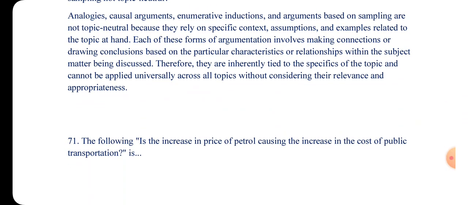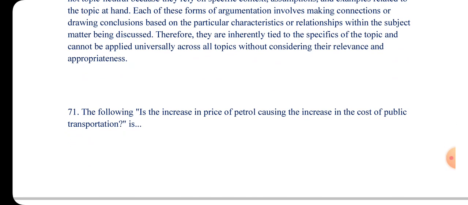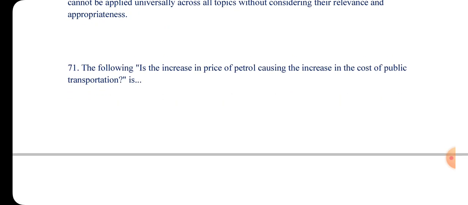Let's look at number 71. Is the increase in price of petrol causing the increase in the cost of public transportation? Which statement is this?